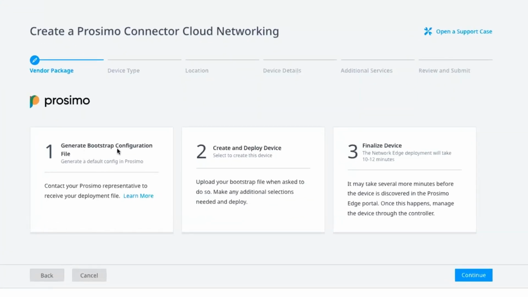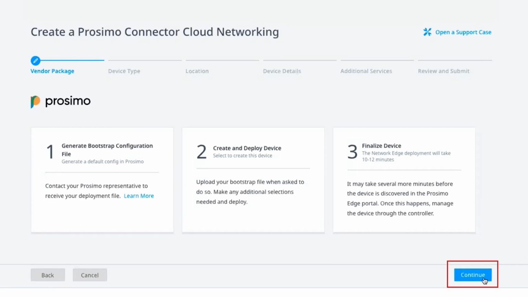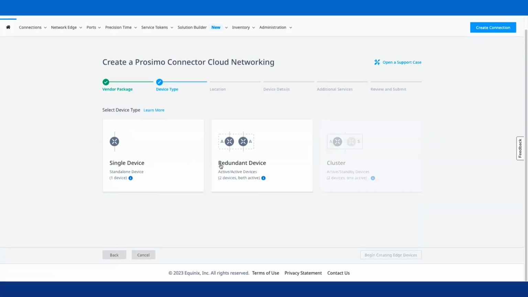We start by generating a bootstrap configuration file in Prosimo. For demo purposes, I have already generated a bootstrap file. We then create and deploy the device, and lastly finalize the device, where the device is discovered in the Prosimo Edge portal. Single and redundant device types are supported for this connection.